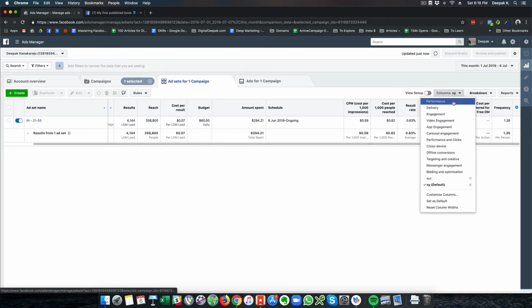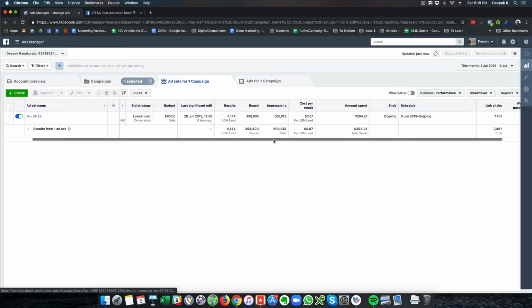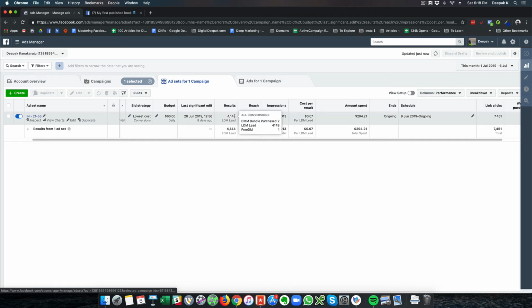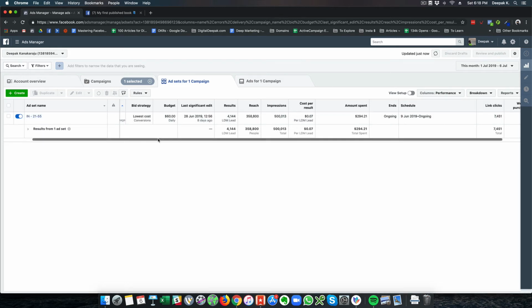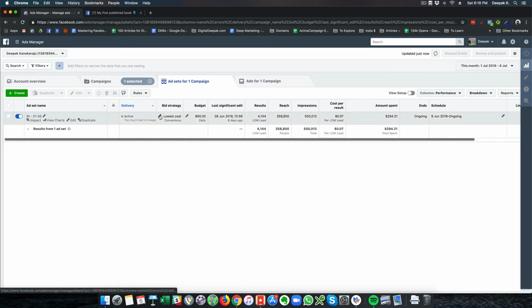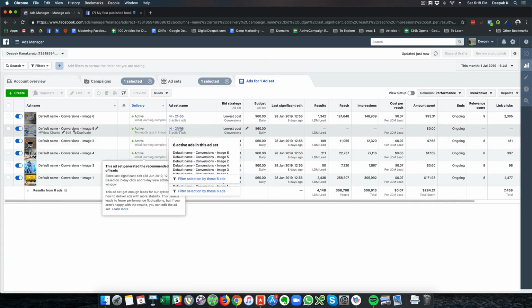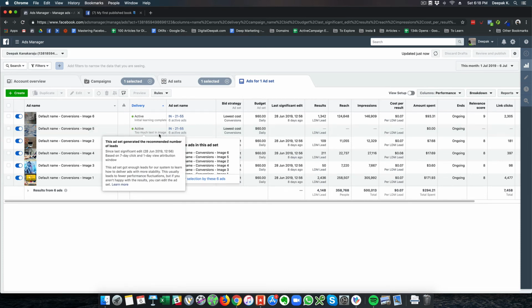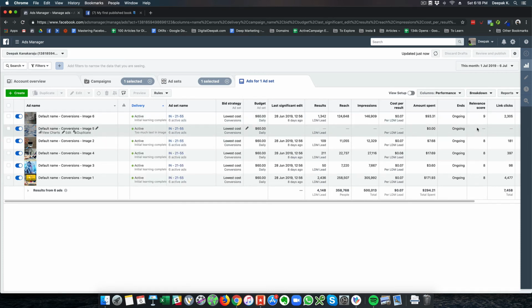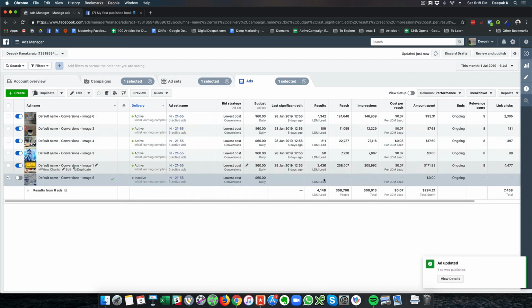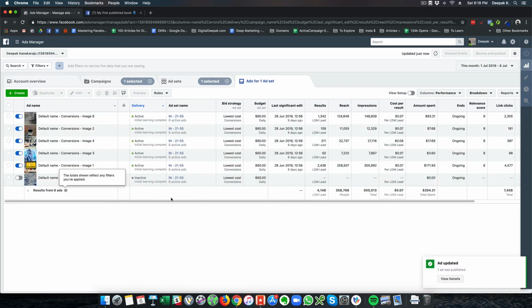So here we have performance metrics, and you can see it has got 500,000 impressions and 358,000 people reached, and out of that 4,000 people have opted into my funnel. And you can see bidding strategy is lowest cost per conversion. If I go into this, you can see that there is one ad which has too much text in the ad, and Facebook has automatically switched off this ad, and I can switch it off myself as well. And you can see the relevant score and performance metrics for each and every ad here.